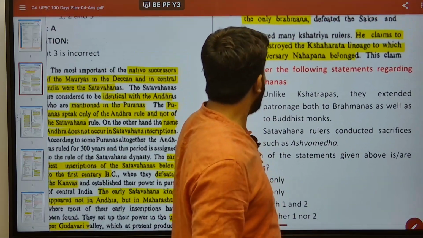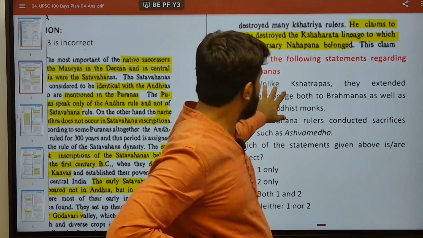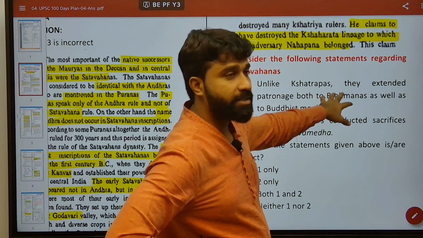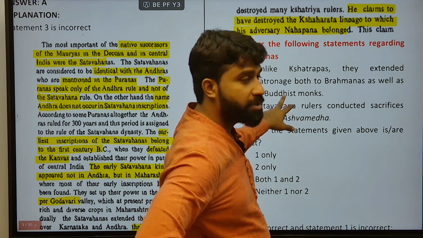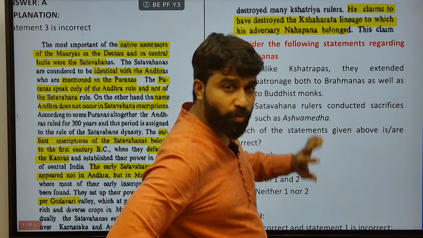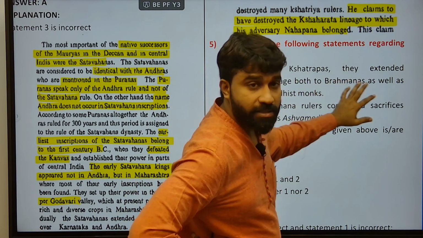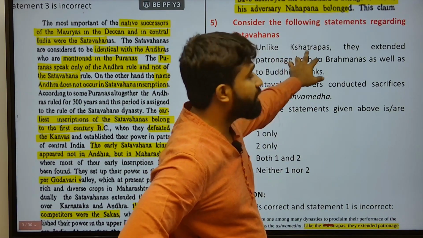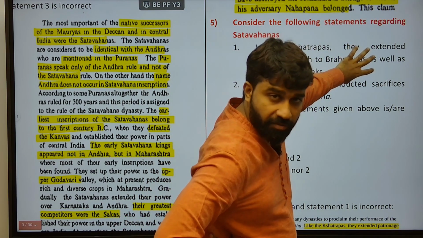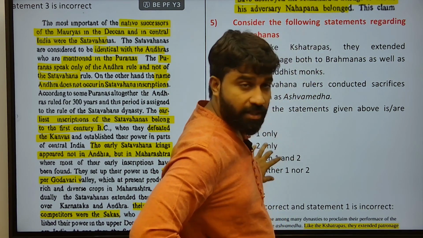Next, the fifth question, it is talking about Satavahana. Unlike Kshatrapas, they extended patronage both to Brahmanas as well as Buddhist monks. Actually, Kshatrapas also extended such support to both Brahmanas and Buddhist monks. Therefore, 'unlike Kshatrapas' is wrong. The second part of the statement is true, the first part is incorrect.